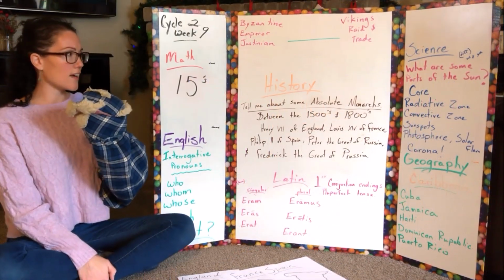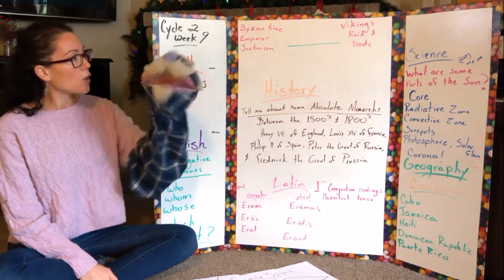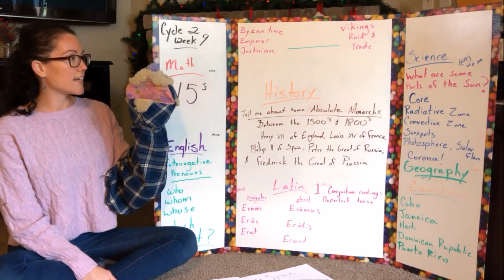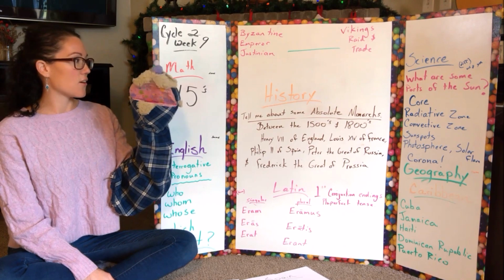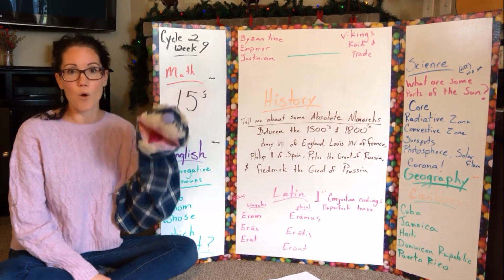What are some parts of the sun when it gets a little faster? Some parts of the sun are core, radiative zone, convective zone, sunspots, photosphere, solar flare, and corona.